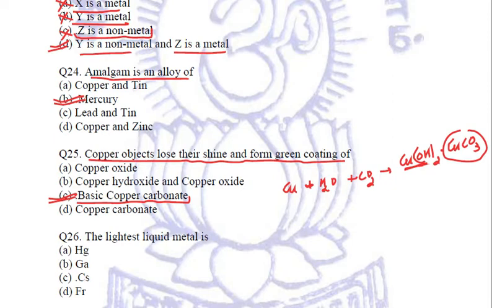So it is the corrosion of copper when it is exposed in open air due to the formation of a basic copper carbonate layer over its surface. Fine. So C, basic copper carbonate, is the right answer.